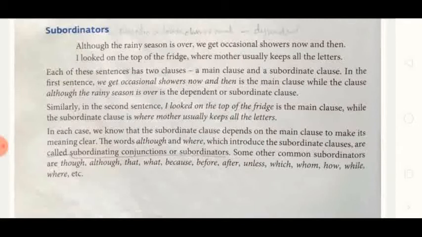Now subordinators. This is somewhat important to learn, because when we form a compound sentence or a complex sentence, we must know these subordinators, subordinating conjunctions. Then we can easily change a simple sentence into a compound or complex sentence. Compound sentences are mostly correlative or coordinate. A compound sentence can be framed by using coordinating conjunctions, and the other, a complex sentence, can be framed by using subordinators, or subordinating conjunctions.